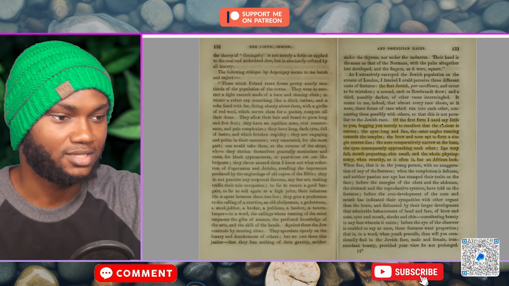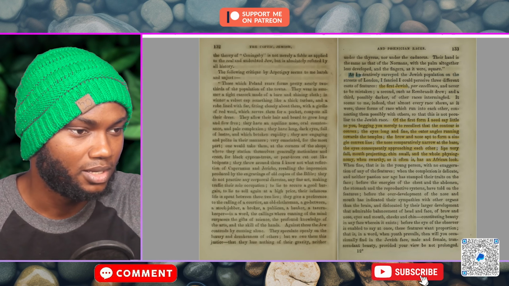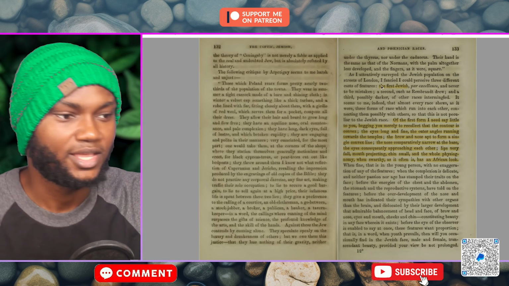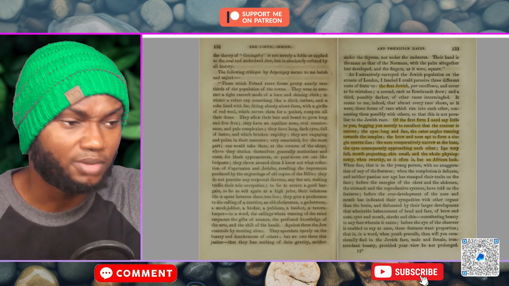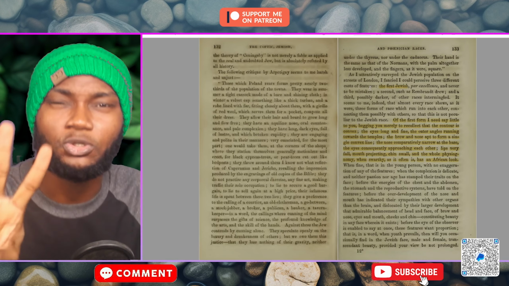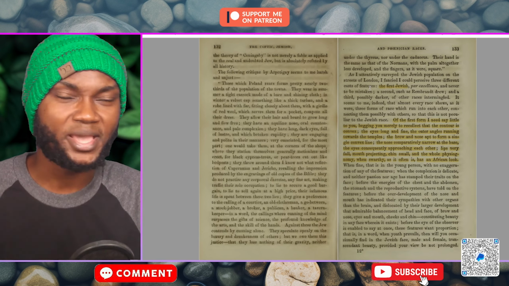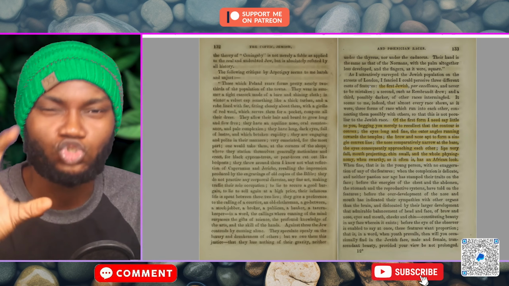I want you guys to join me as I read from this section of the book. This is where I'm going to read from. I want you guys to see what it says here. As I attentively surveyed the Jewish population on the streets of London, in the UK, I fancied I could perceive 3 different casts of features. Remember, he's looking at the Jewish population, and when he looks at them, he sees 3 different casts of features. Basically, he sees 3 different shades of colors within this Jewish population.